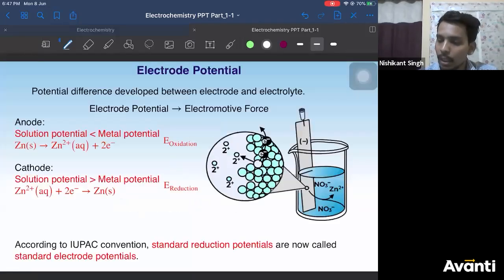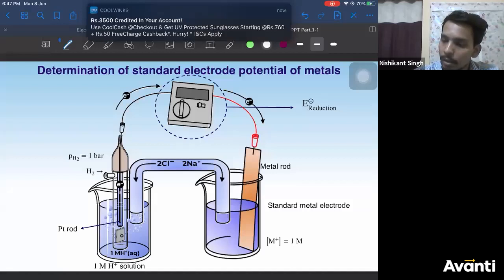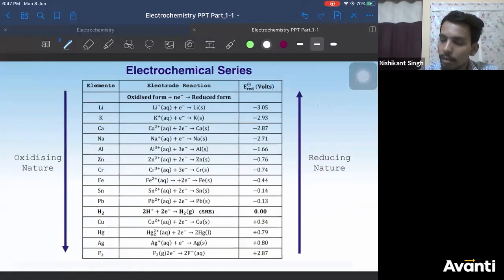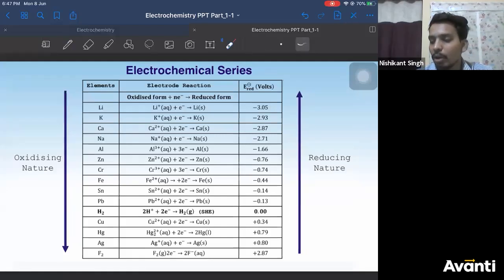Yes, so you can see this series. All the metals are arranged in increasing order of reduction potential. Which has maximum reduction potential? Fluorine. Which has minimum reduction potential?